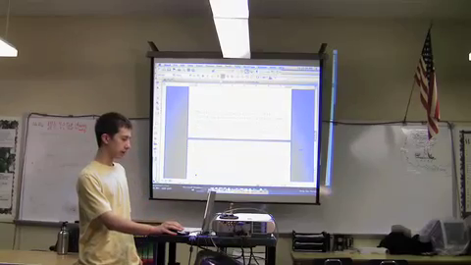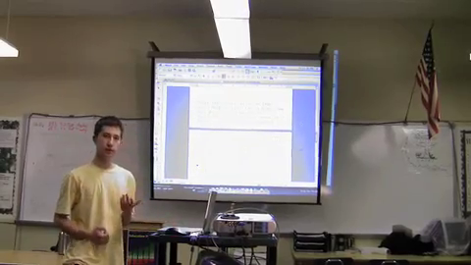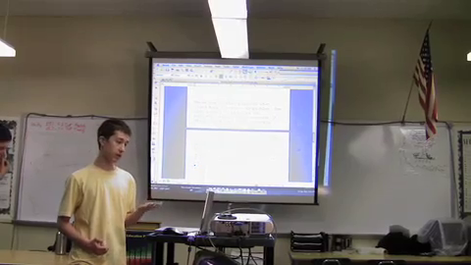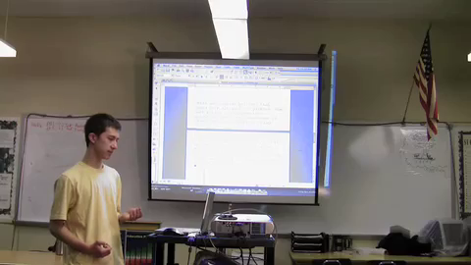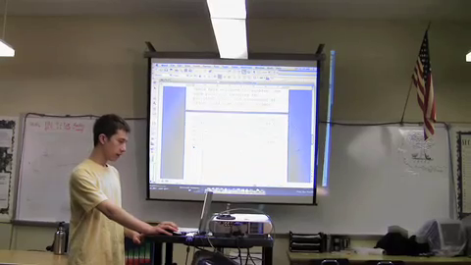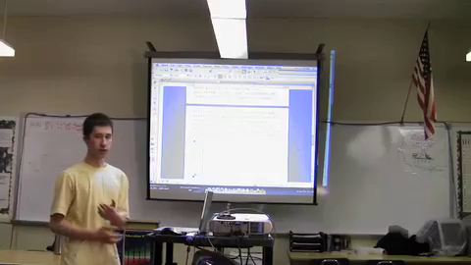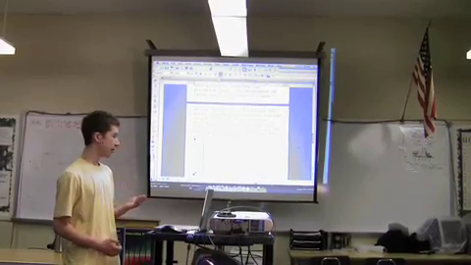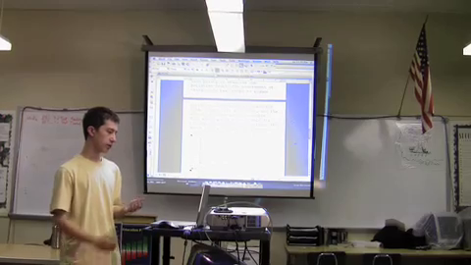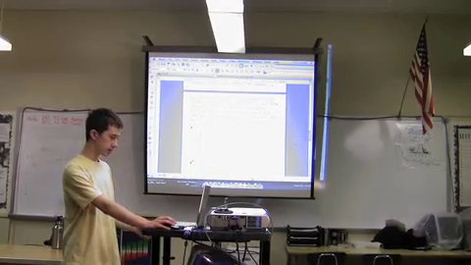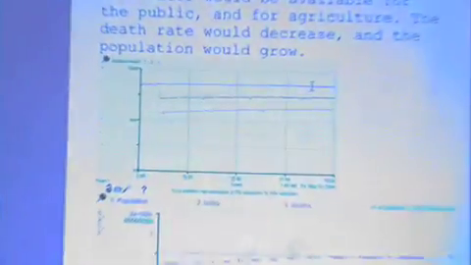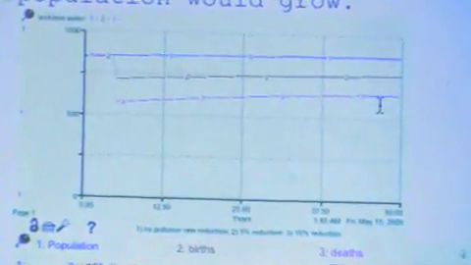So in our model, we tested hypothetical policy scenarios that could possibly reduce the severity of the water crisis and its effect on the population. We considered a situation where the government took steps to reduce the amount of water pollution being created by population and other sources. In this case, pollution is being reduced by 0%, 10%, and 20%, I believe.